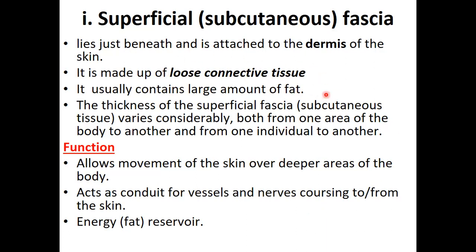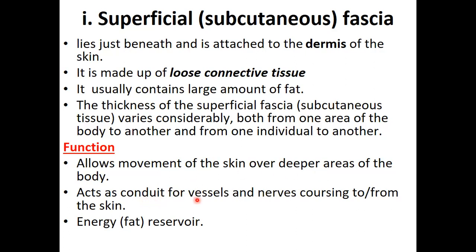And we covered what loose connective tissue is. This is a connective tissue that has the highest number of blood vessels in it and is found in almost all parts of the body. Okay. What is the function there? So it allows the skin to slide over the muscles. So if you hold the skin, it can move forward and back because it's not directly in contact with the deeper tissues there, the muscles or the bones. Skin can move a bit.